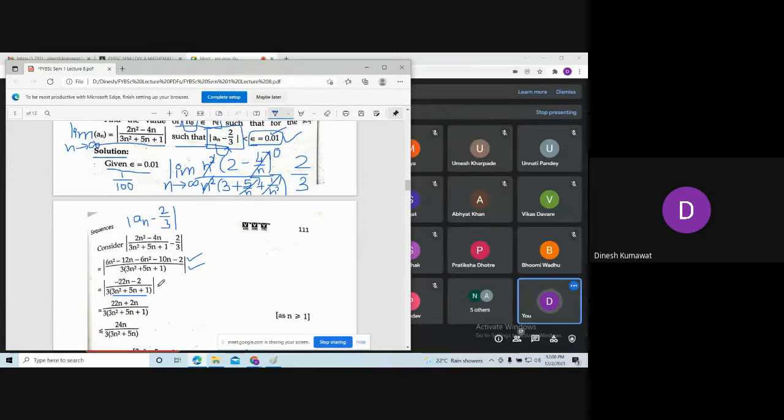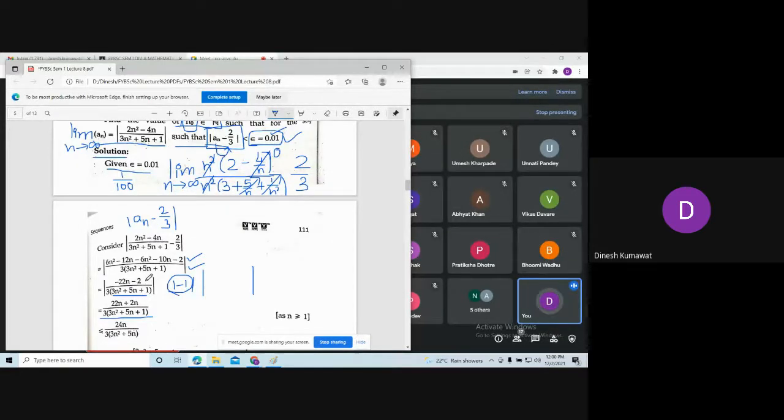and just separate. That is, you keep minus 1 in one modulus and keep the remaining term in another modulus. So this first modulus gives me 1 and this second modulus is anyway a positive number, because we are picking n from the set of natural numbers. So here we are having 22n + 2 in the numerator.